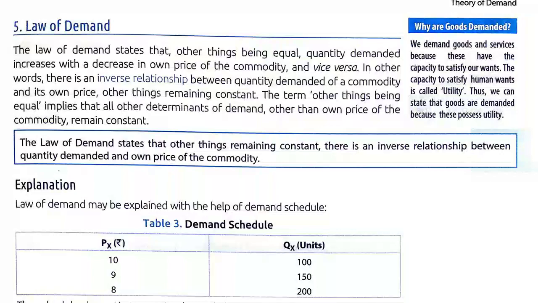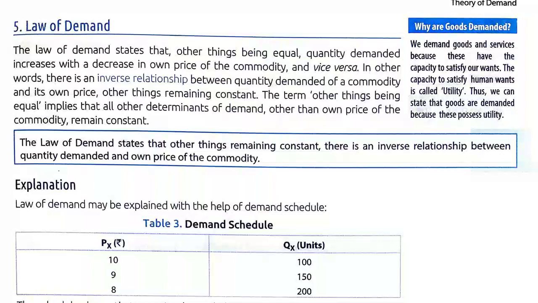Now, demand, what is demand? We had discussed that demand is a situation in which a person has desire to buy a commodity, purchasing power to purchase that commodity, and thirdly, the eagerness to spend on that commodity. So, briefly we can say that the law of demand states that other things remaining constant, there is an inverse or opposite relationship between quantity demanded and own price of the commodity.